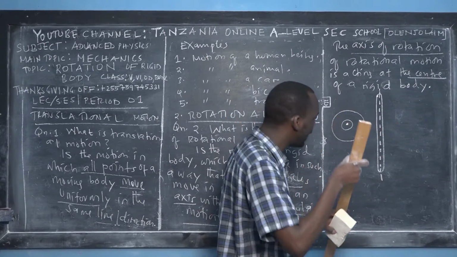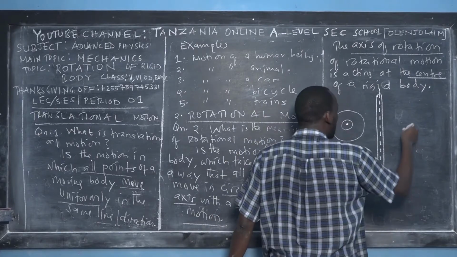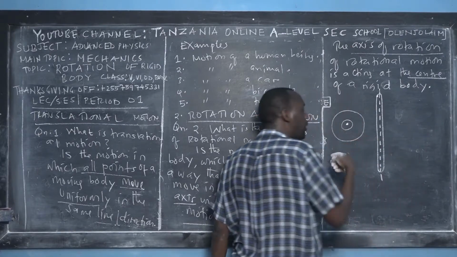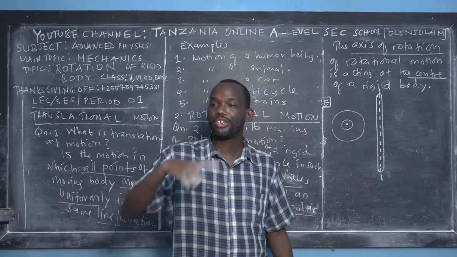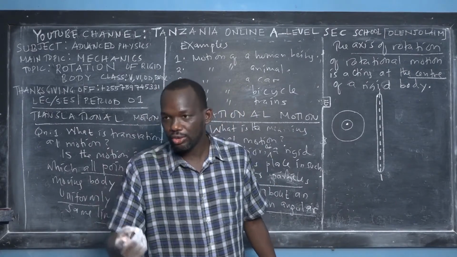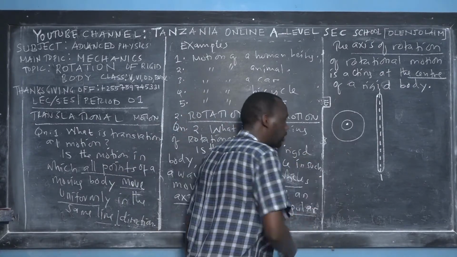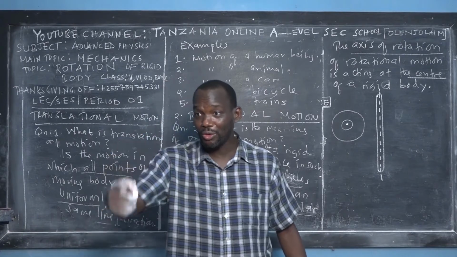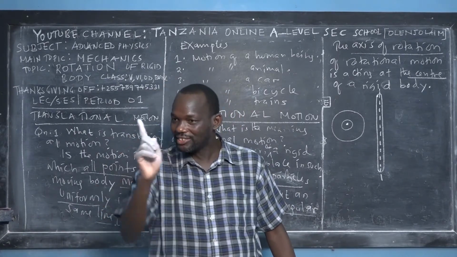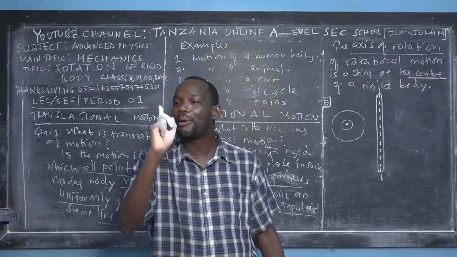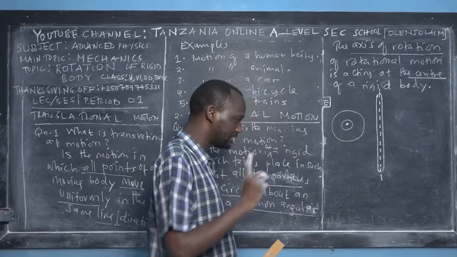Again, we can take the example of a ball, similar to the ball for those who like football. A ball can rotate about its own axis. For example, when a certain player is scoring a goal, if you look, the ball is rotating about its own axis. A ball cannot describe a circle. A ball is rotating about its own axis. That is rotational motion.